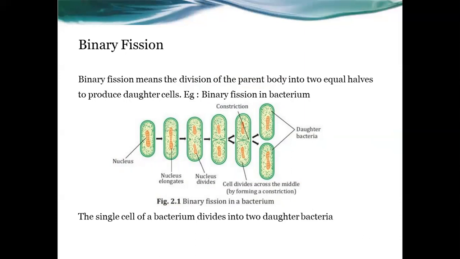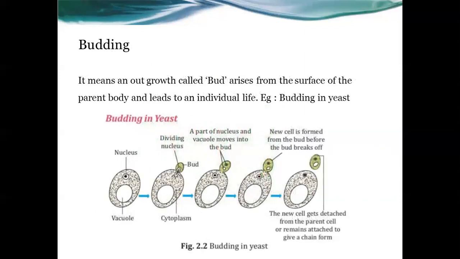Then next one, budding. This is also a type of asexual reproduction in plants. Budding means an outgrowth called a bud. That means on the body of a parent, an outer growth is forming. That outer growth is called a bud that arises from the surface of the parent body, and finally that leads into an individual life. Example is budding in yeast.